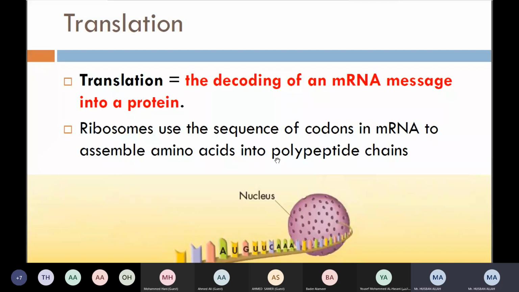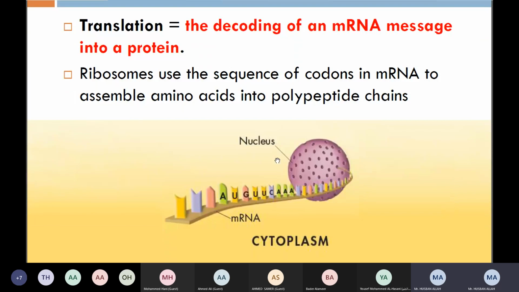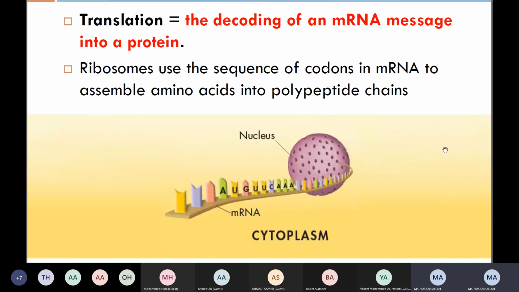So this is not an easy process, right? If you look in the book on pages 368 and 369, you can see the diagram. Now we will go a little bit to the previous lesson, not too much. If you look here, this is messenger RNA. This structure belongs to messenger RNA. Now you can see on this structure we have A, U, G, U, C, U, U. What are these things actually?